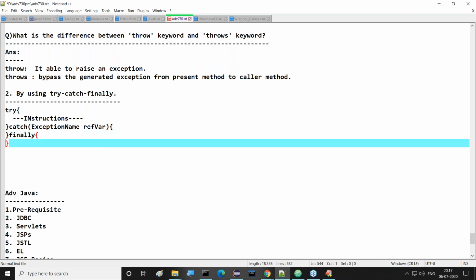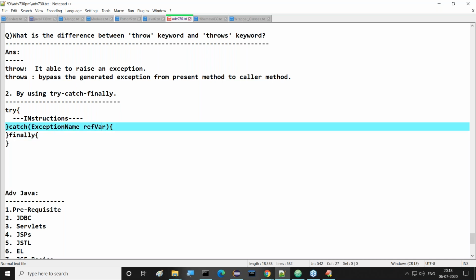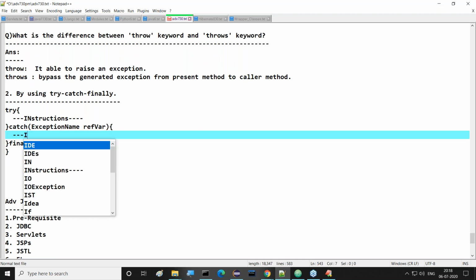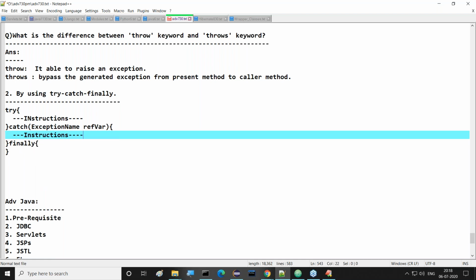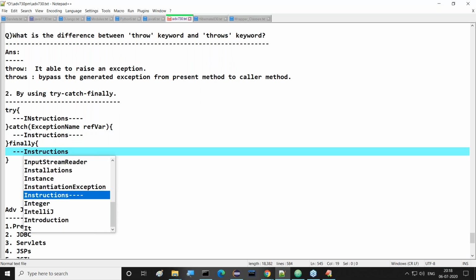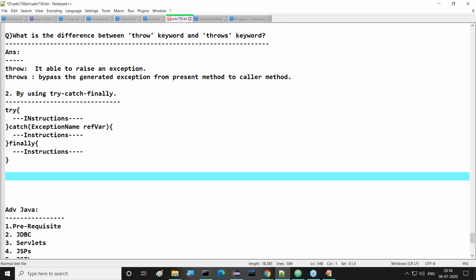So two things exist here. We have to understand it clearly. The try block exists, and the other one is the catch block. Observe this clearly. Inside this try block, what are we able to provide, and inside this catch block, what are we able to provide? A set of instructions here we are providing. Inside this finally block also, instructions. Listen carefully.